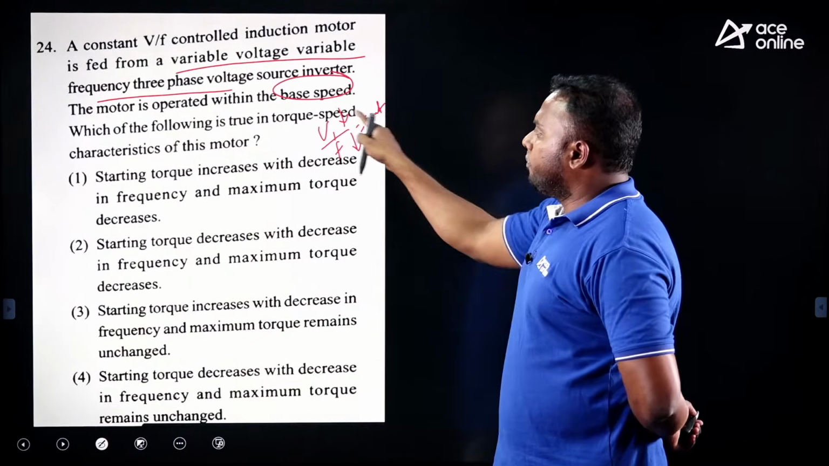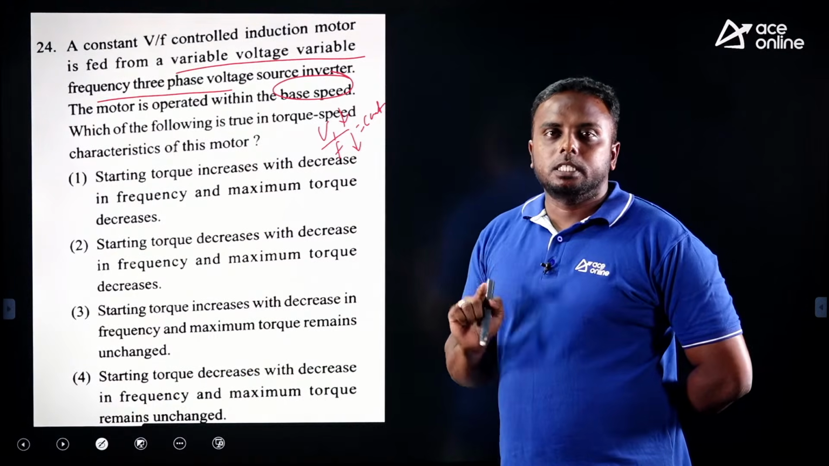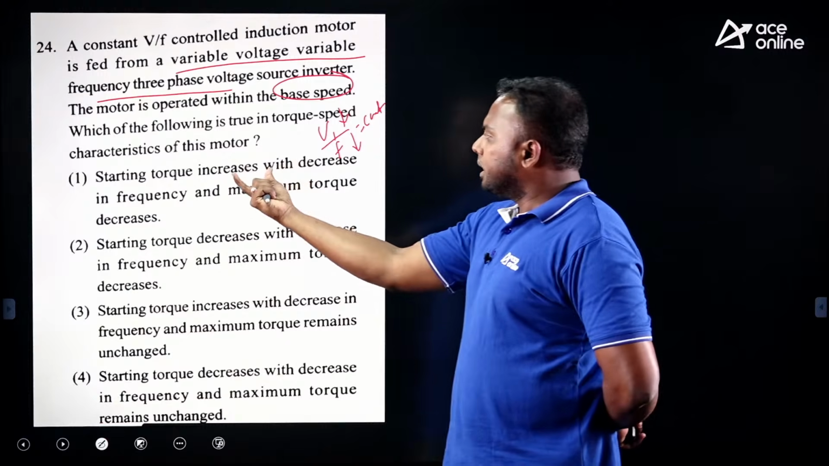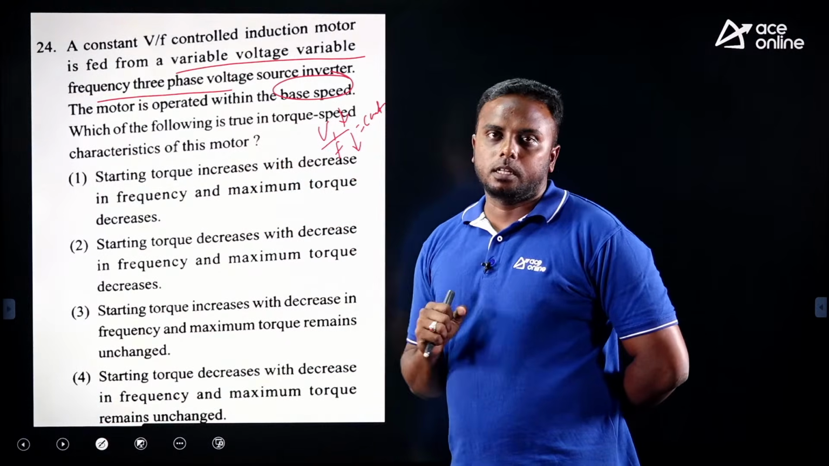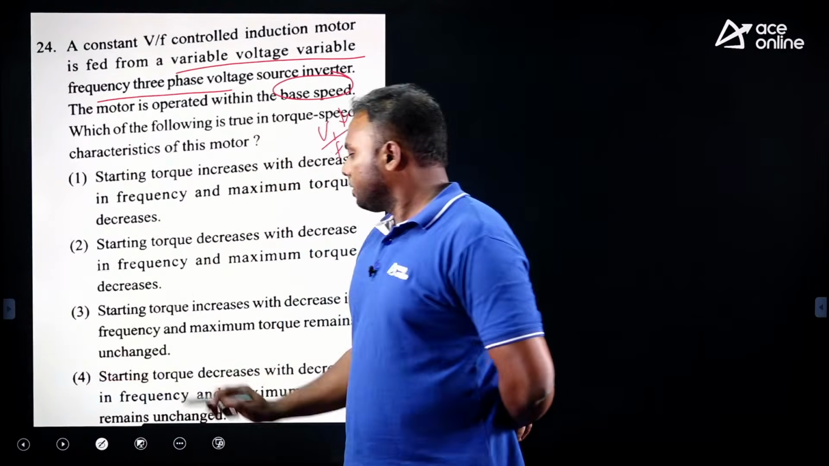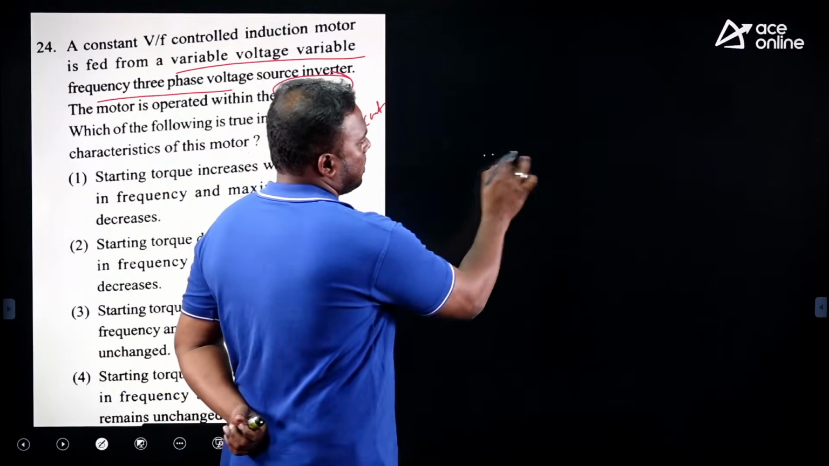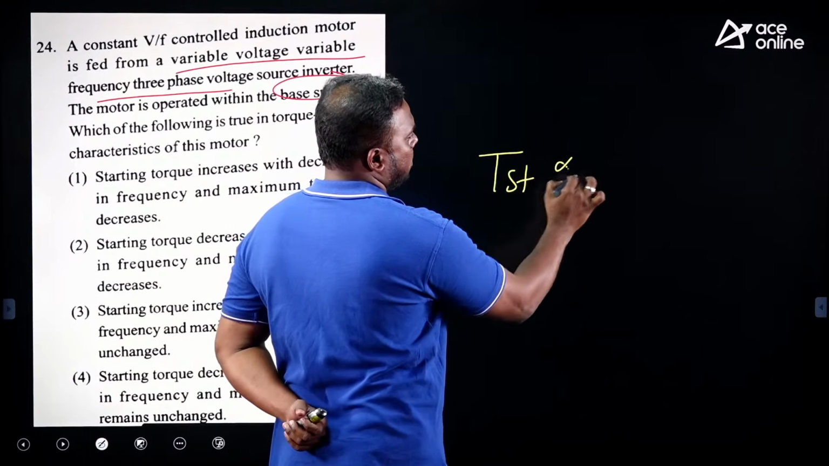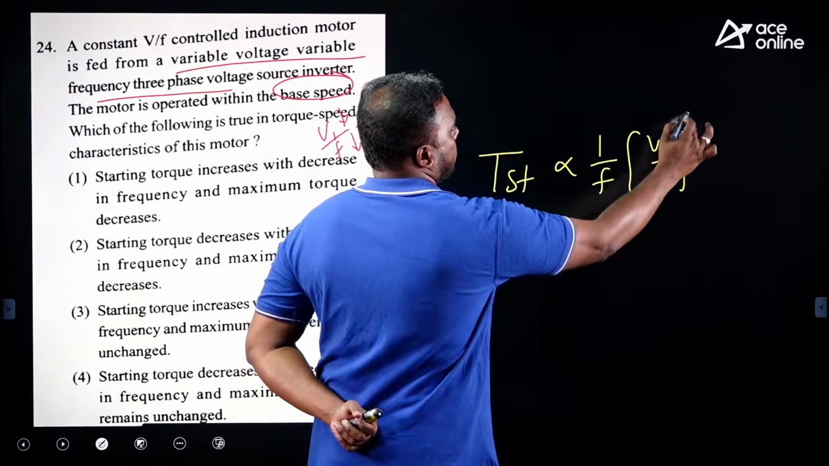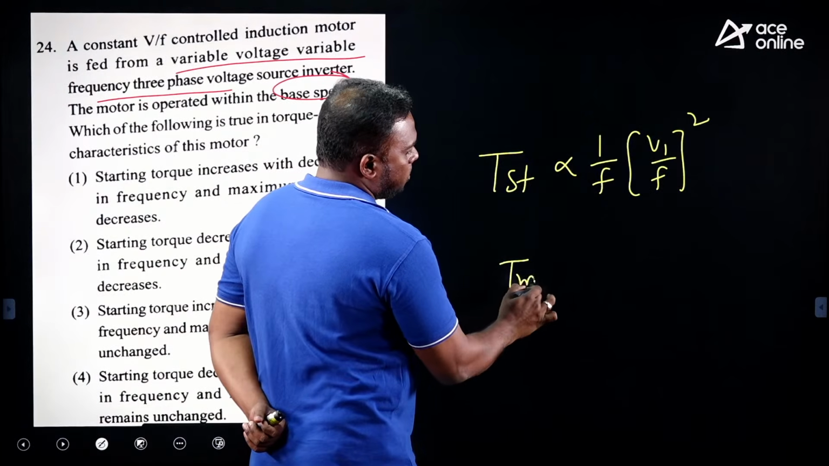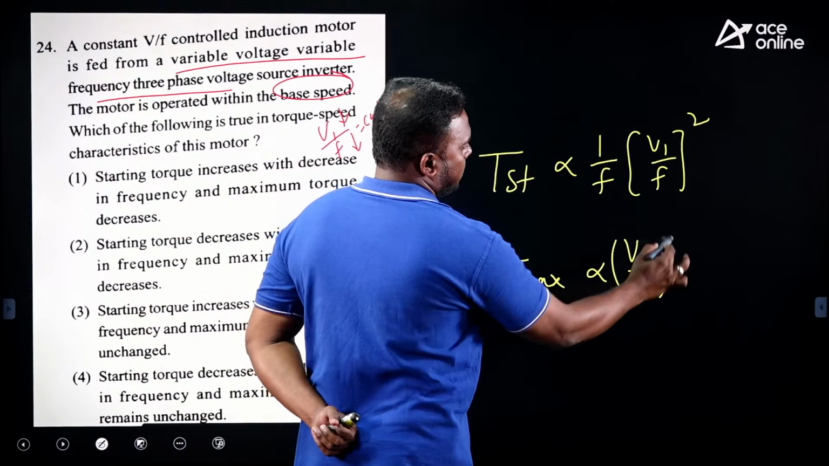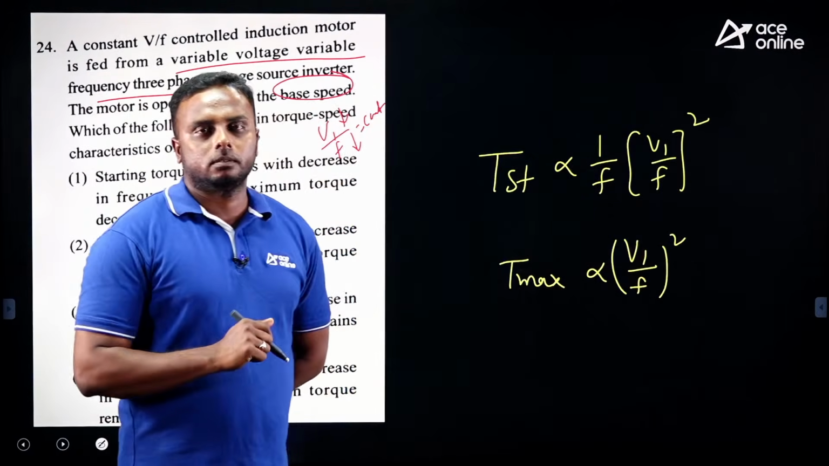Now whenever V by F is constant, what is the relation of starting torque and maximum torque? They are asking about what happens to starting torque and what happens to maximum torque. We know that from the torque equation, starting torque is proportional to 1 by F into (V1 by F) whole square, and maximum torque is proportional to (V1 by F) whole square. So these equations you should remember from torque equations.